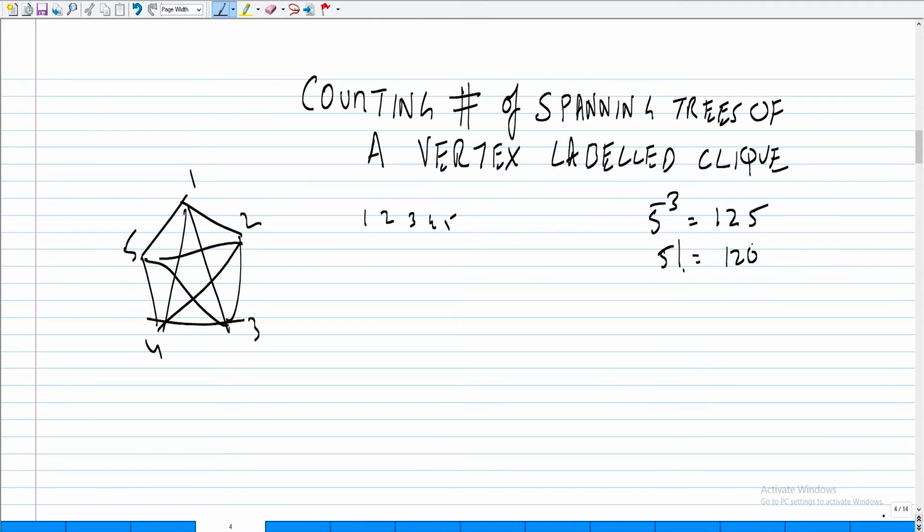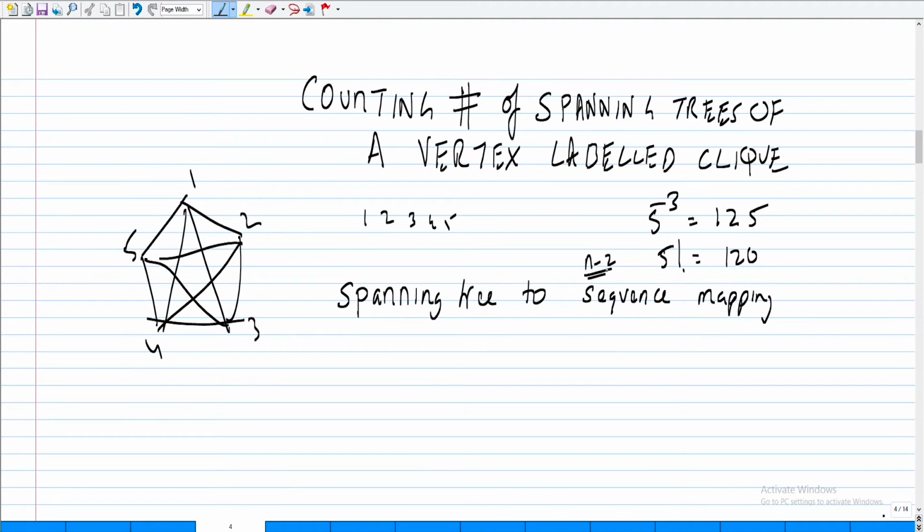So the key idea is that if you give me one spanning tree, I am going to give you a corresponding sequence. Spanning tree to n minus 2 letter sequence mapping.